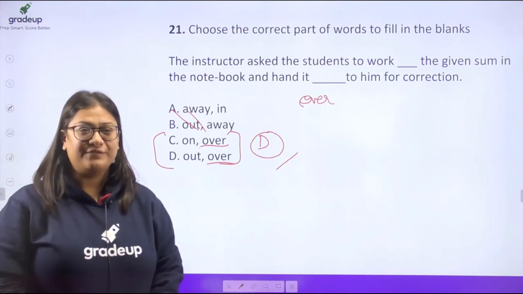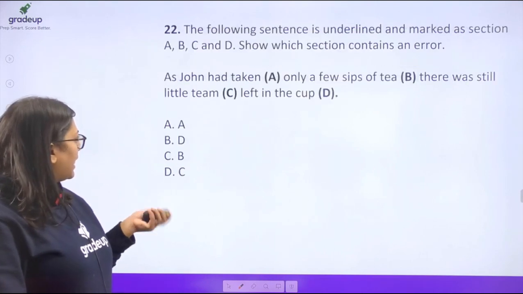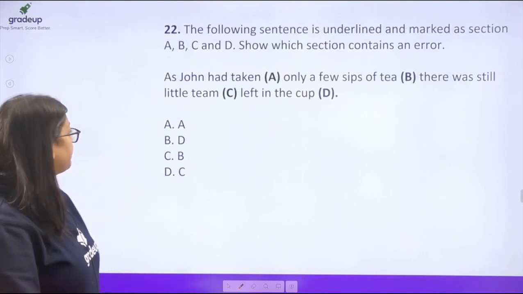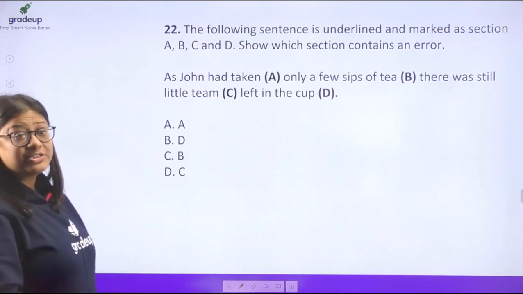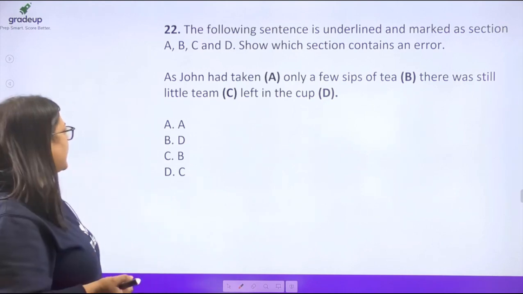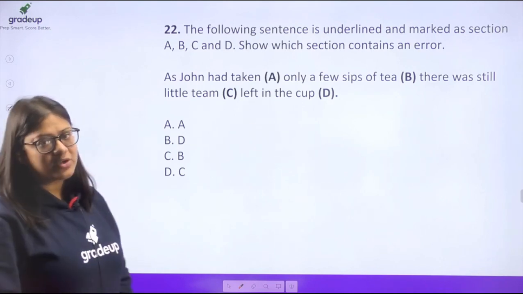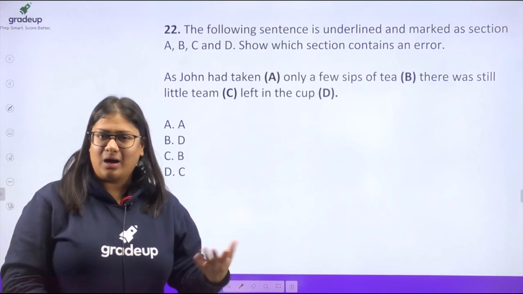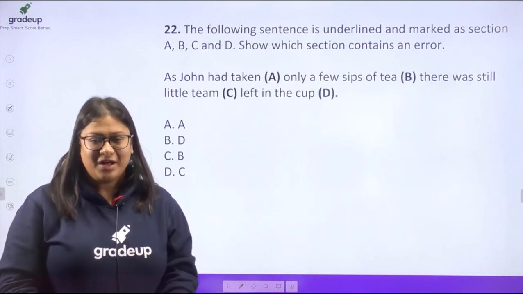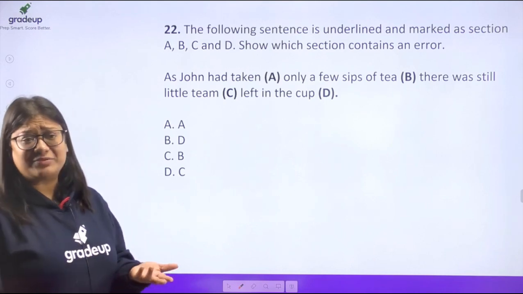Okay guys, very easy questions, so there's not much to discuss or to explain. Okay, now coming to question number 22, I believe the kind of paper it was, everybody should have scored a minimum of like 75 to 80 marks.